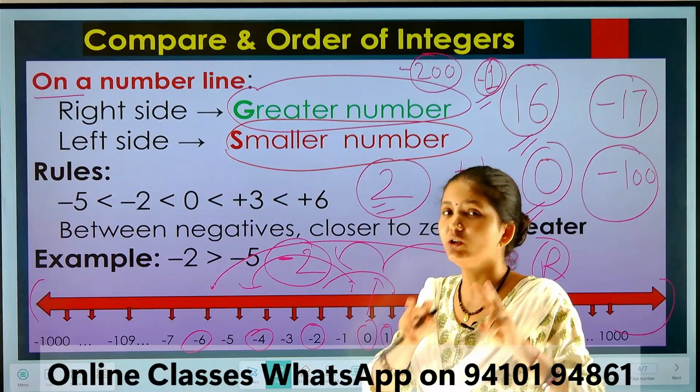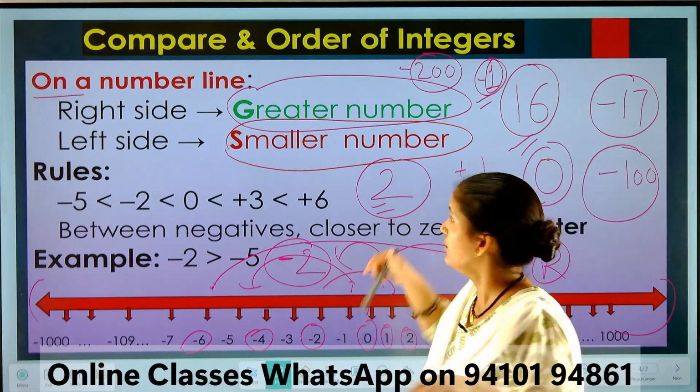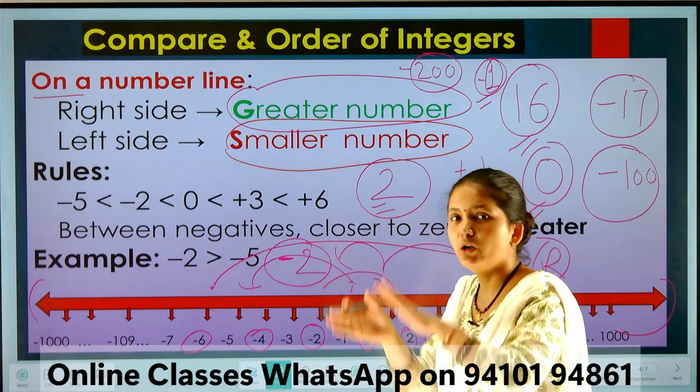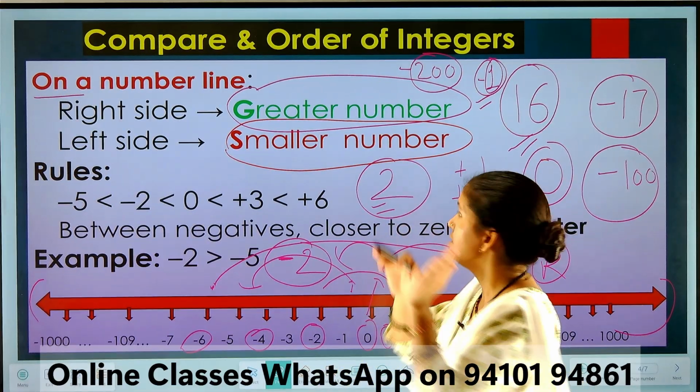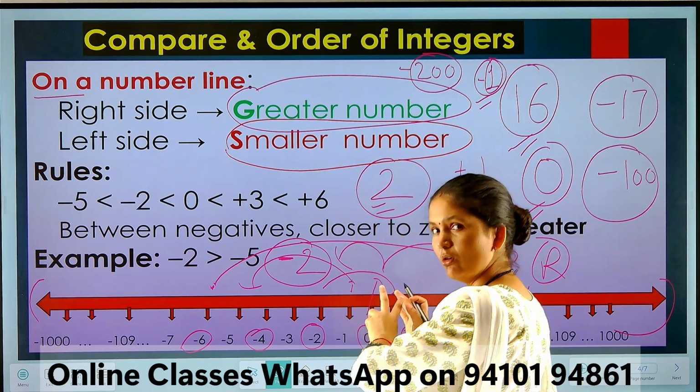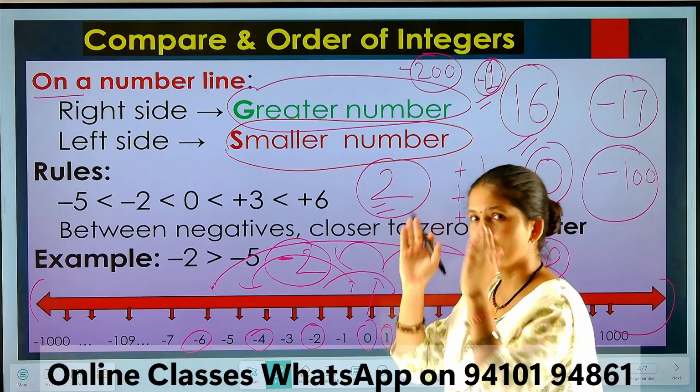In case of negative numbers, there is the opposite sign. It means the greater number's value will be smaller and the smaller number's value will be greater. So you can identify in this way. There are two ways: left to right on the number line, and second one is value.